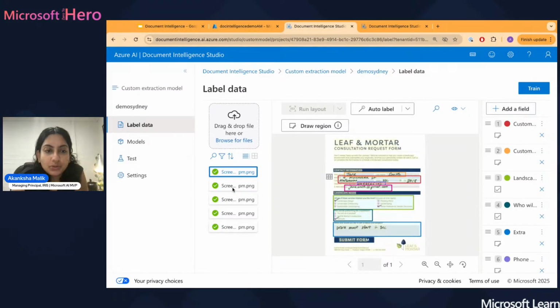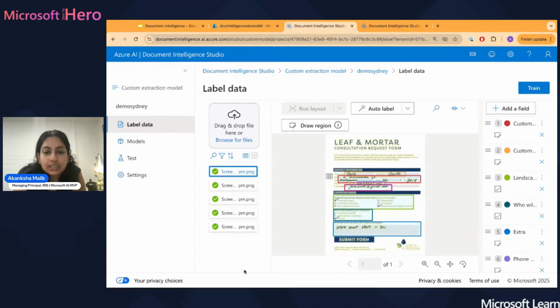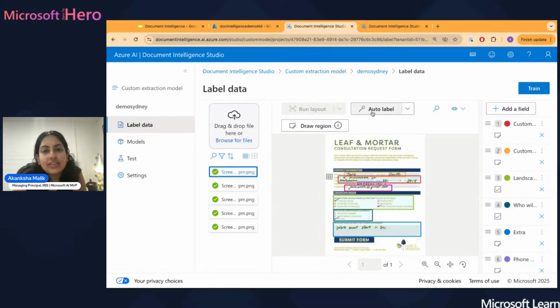So what you would do is upload your photos, images or documents. Once you've uploaded them, you can do a very quick layout analysis, and then auto-label the whole thing and go through and select everything.